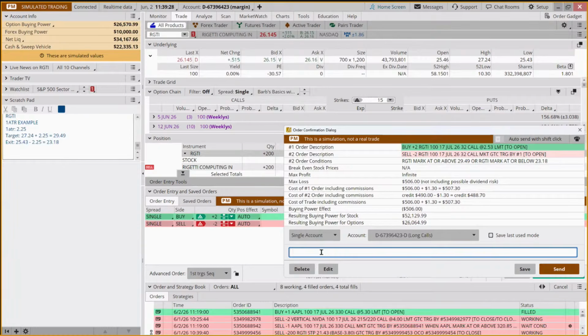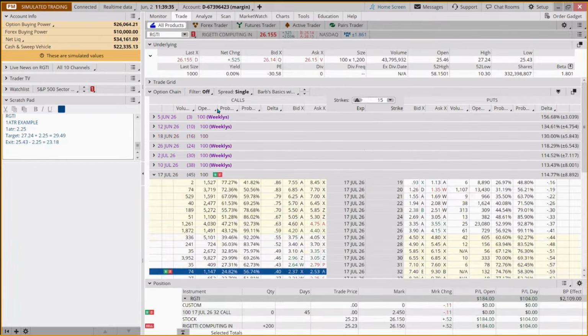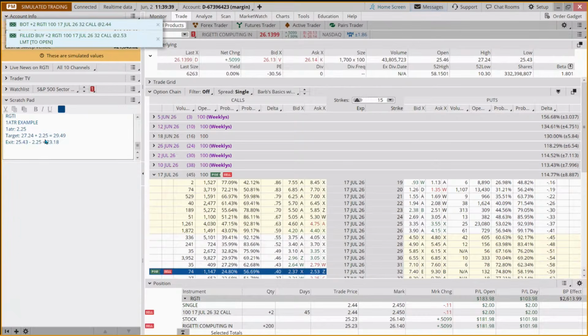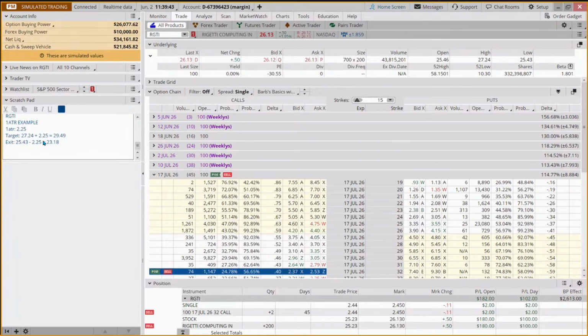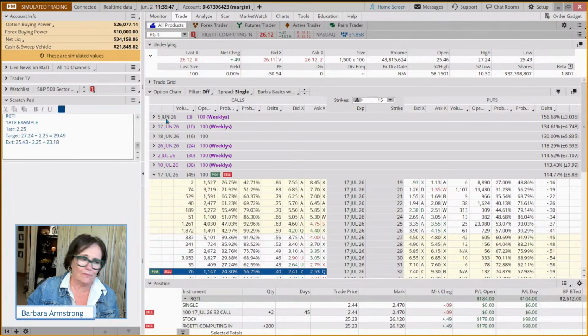And we're putting this in our 1 ATR, saying that that's a 1 ATR target. And if we look at June 5th, what this is saying is we have a 2.25 target, right? In an average day, this stock has moved 2.25. What this says here, by Friday, the one standard deviation move is $3 up or down.